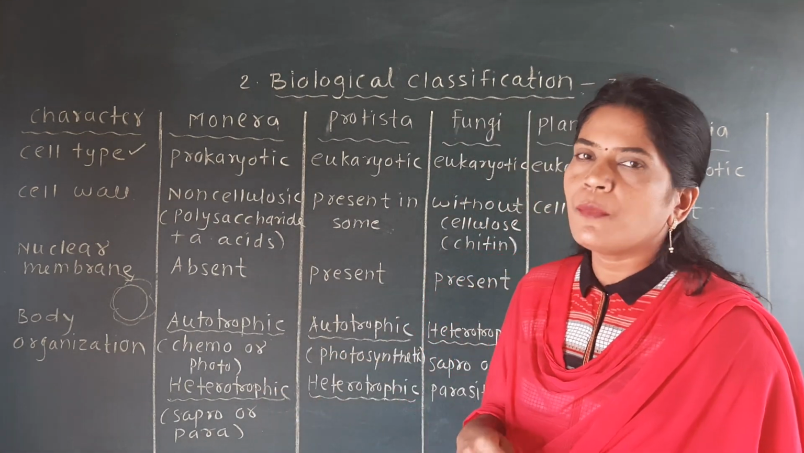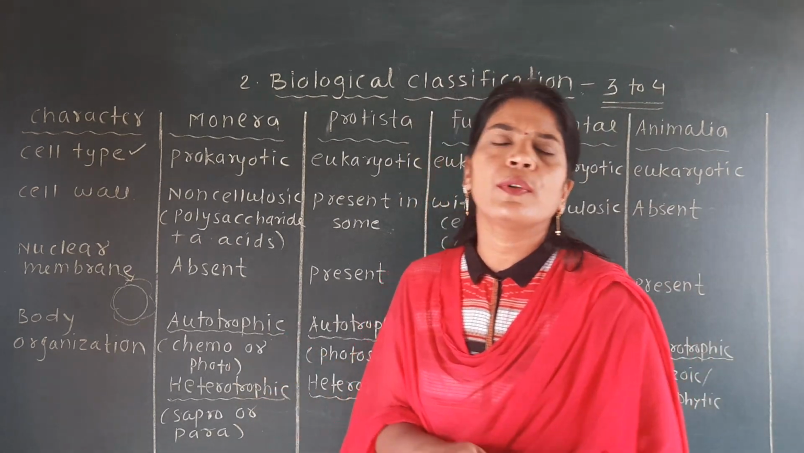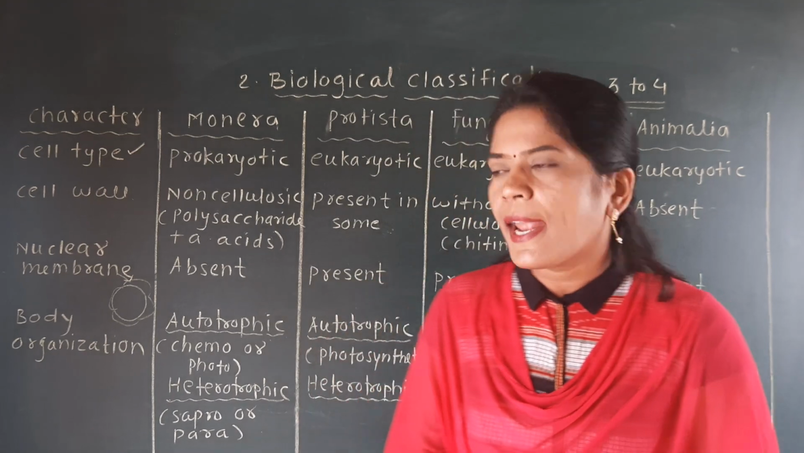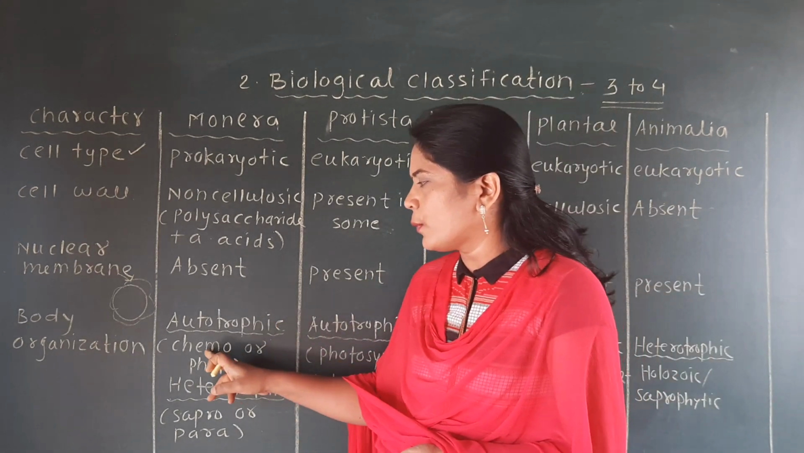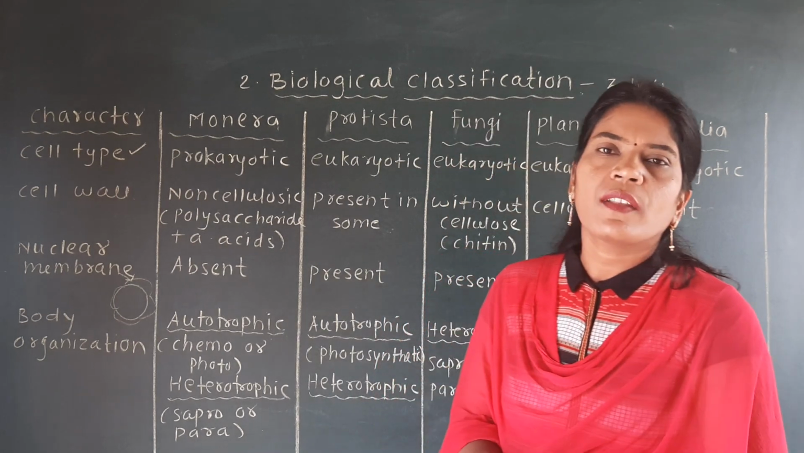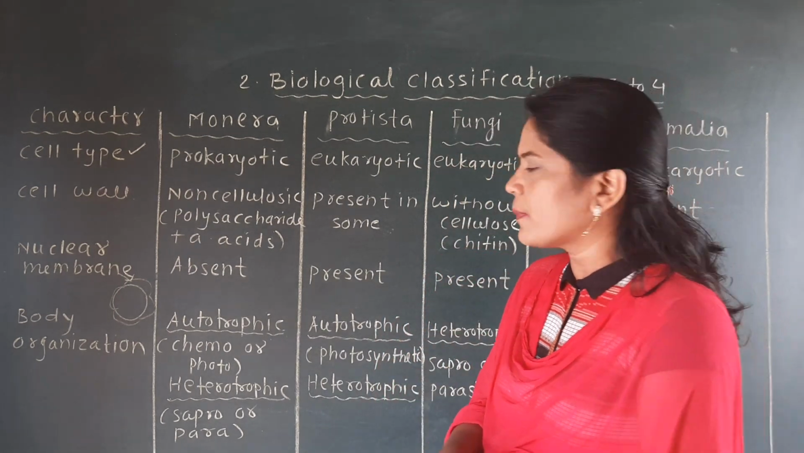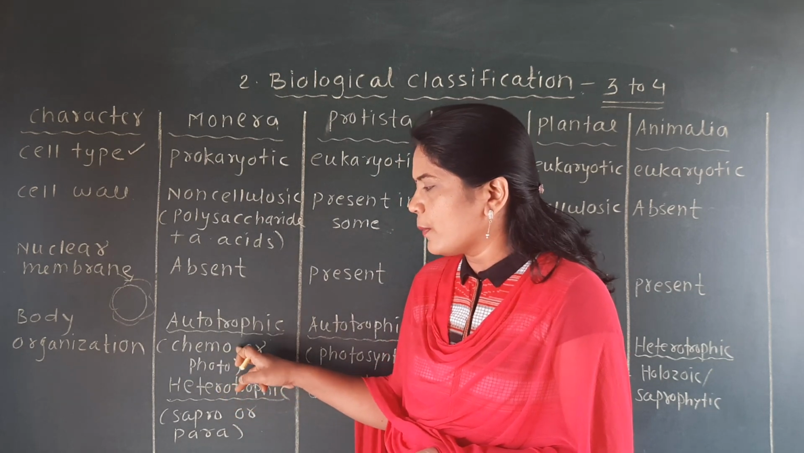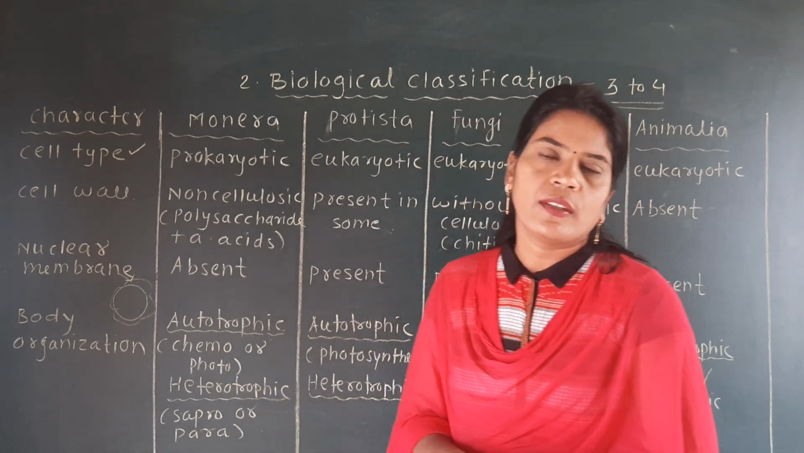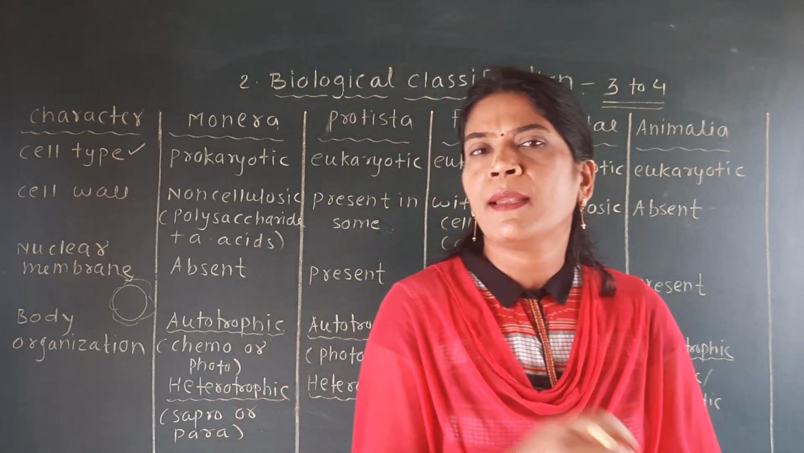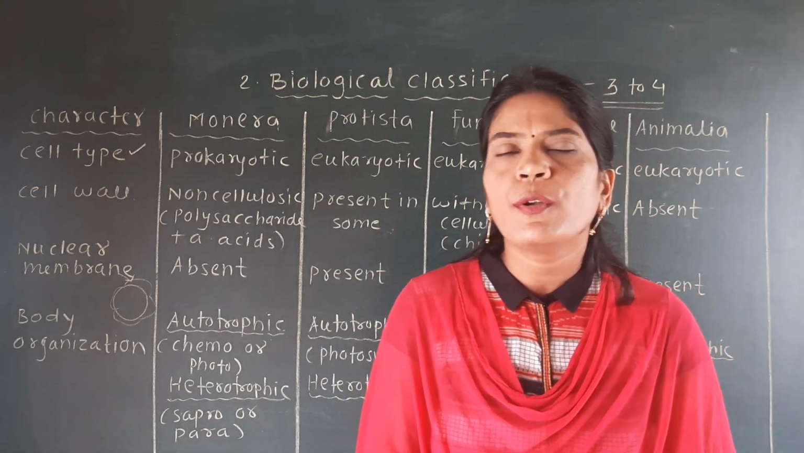So in the kingdom Monera, most of the Monera are autotrophic, and can prepare their own food, and autotrophic methods are again of two types, chemosynthetic and photosynthetic. Due to the unavailability of large space, I have written in short chemo and photo. Chemo means chemosynthetic and photo means photosynthetic. So Monera include organisms, mainly bacteria and some other primitive organisms.